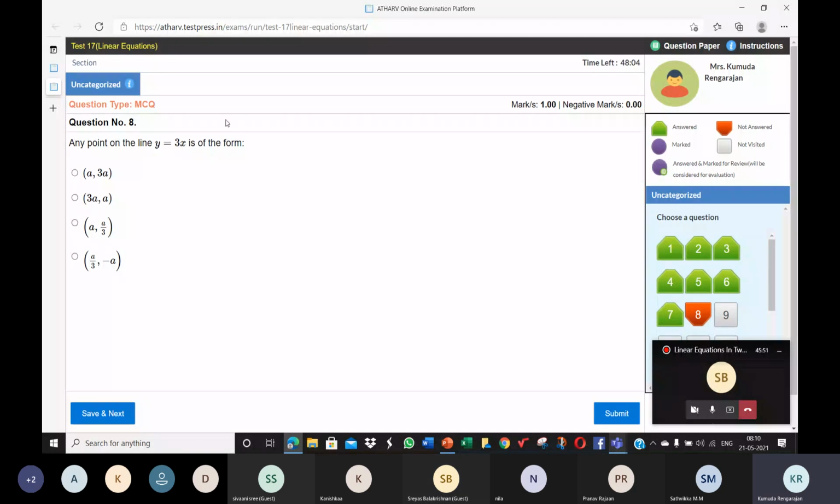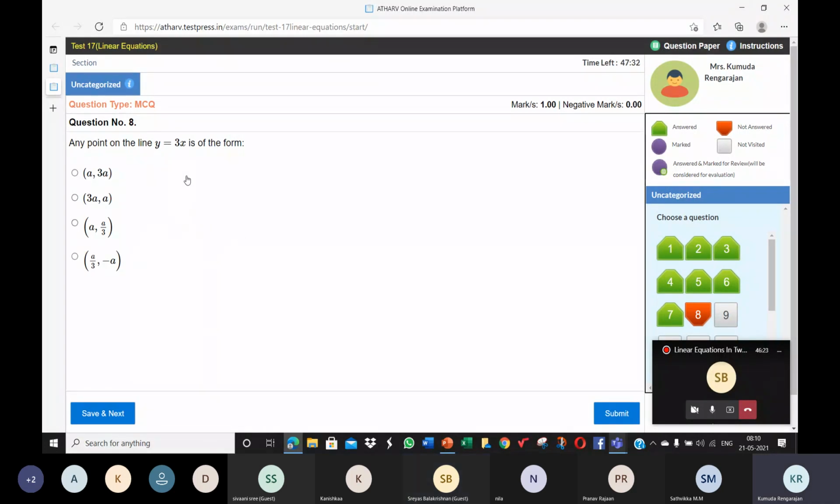Or else you'll have to just put every point in here and see if it satisfies. Like you can also do this, a comma 3a. So in place of x, you use a, and in place of y, use 3a and see if the equation is satisfied. You can also do that. Ma'am, a doubt, ma'am. Yes. Ma'am, if y is equal to a, then how come x will be equal to a? Y is equal to 3y will be, no ma'am. It will come like that only, no ma'am.